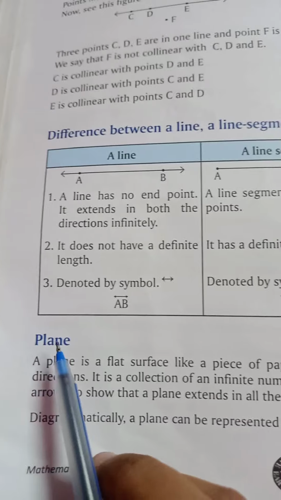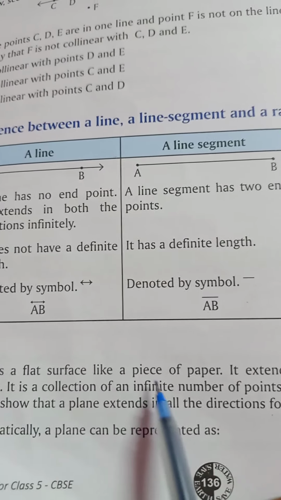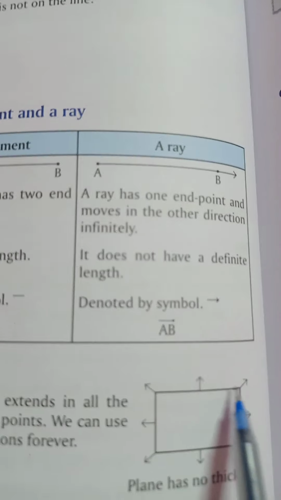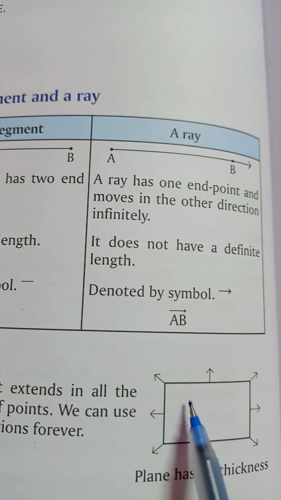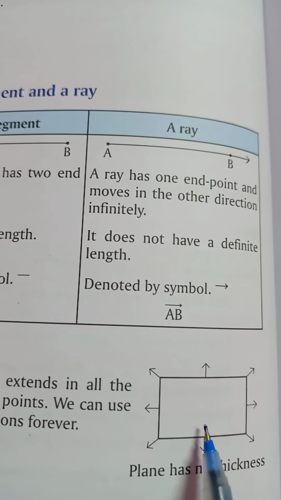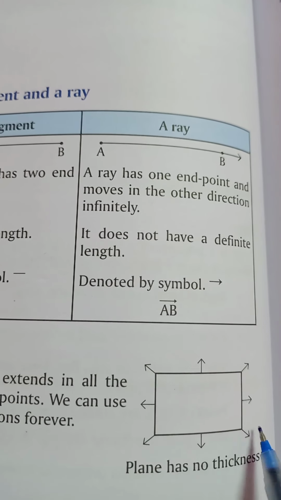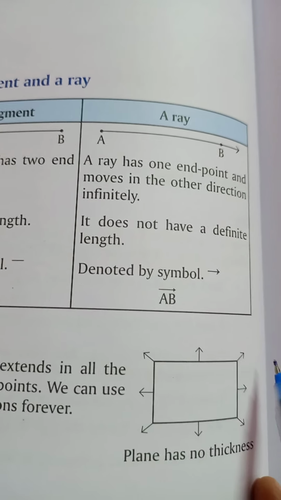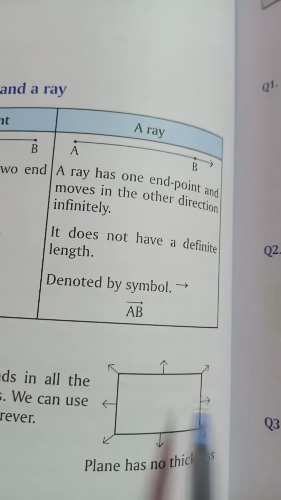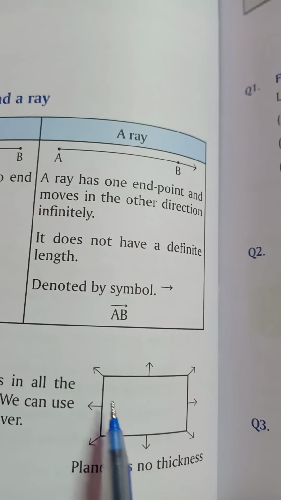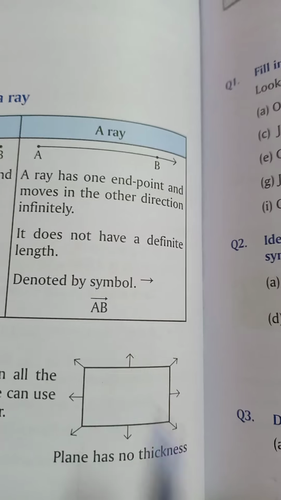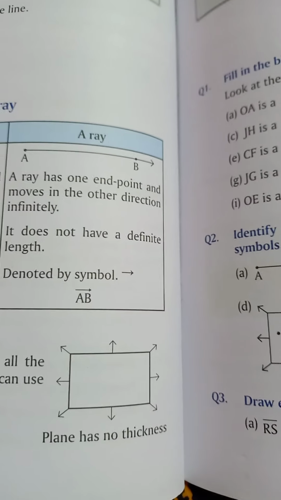Now next is plane. A plane is a flat surface like a piece of paper. What is a plane? A plane is just like a piece of paper and it consists of many points on it. And it has arrows, meaning it can be extended in all directions. किसी भी direction में आप इसको extend कर सकते हैं. This is the plane. Plane के अंदर infinite points होते हैं. It is a collection of an infinite number of points.